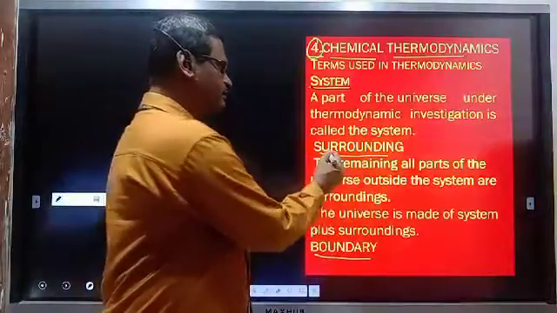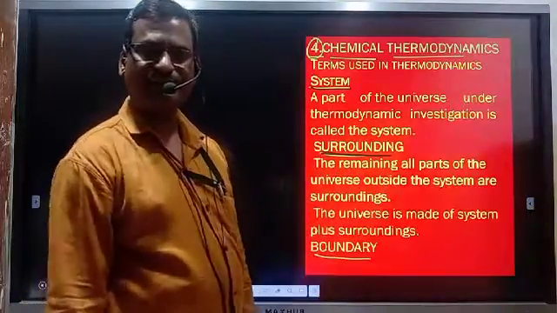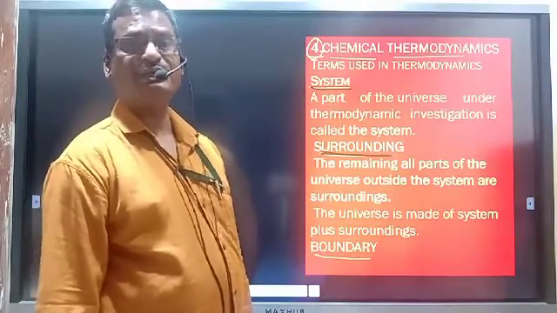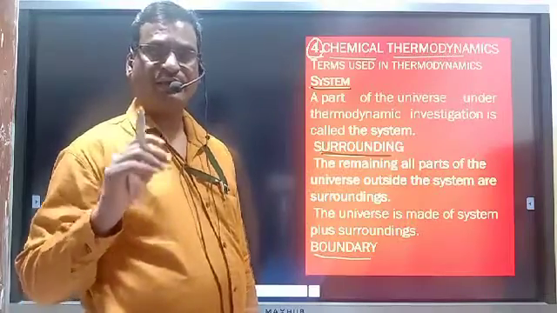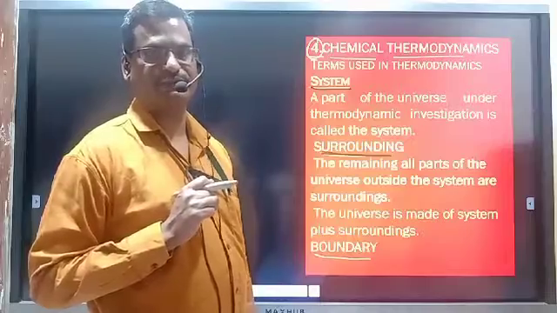And what is the surrounding of that system? Surrounding is nothing but the part which is present around the system. The remaining part excluding the system is known as surrounding.